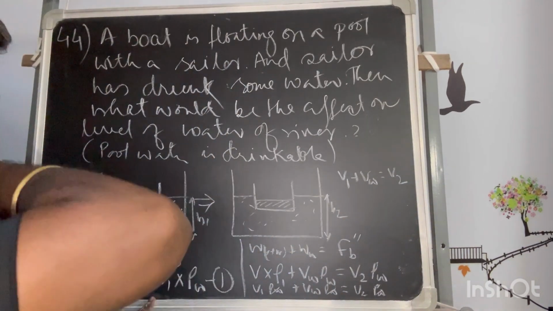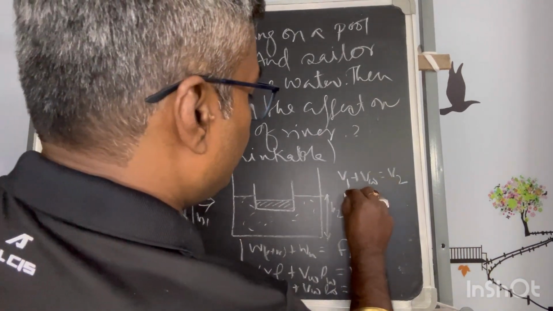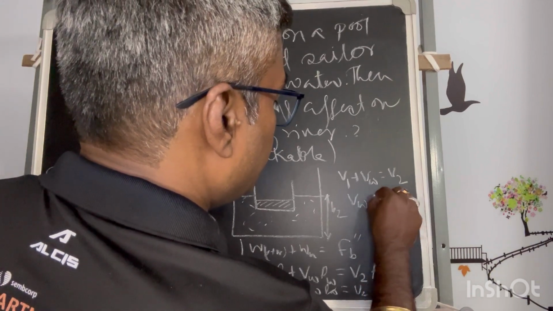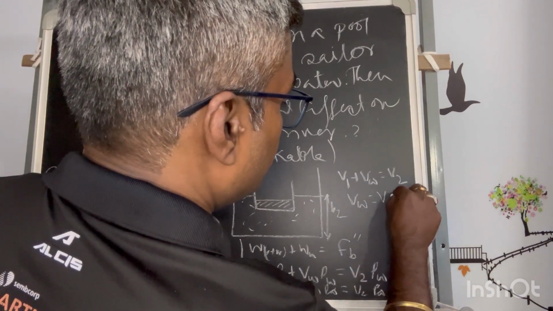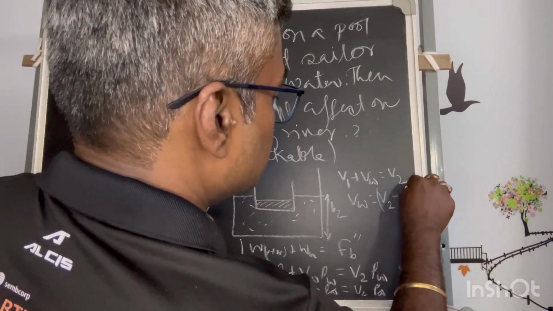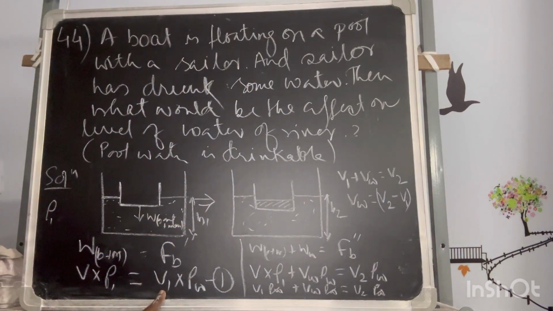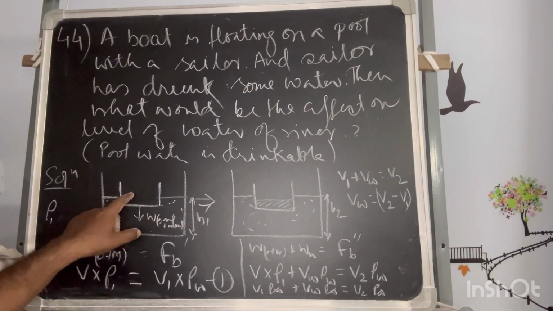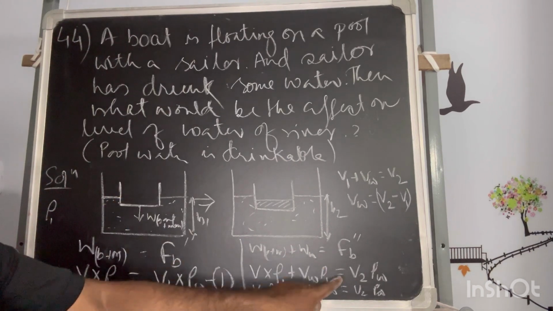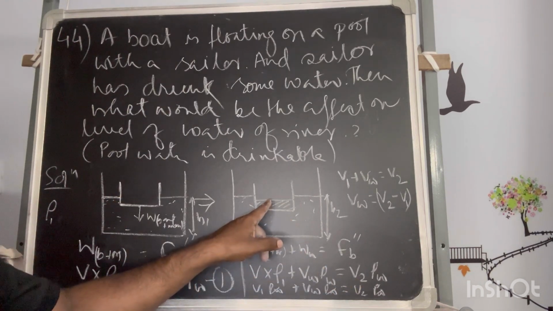So the volume of water here, what I am getting, is V2 minus V1. V1 is the volume displaced when this arrangement was there, and V2 is the volume displaced when this arrangement is there.